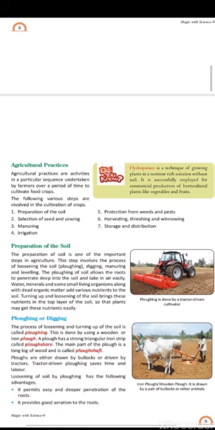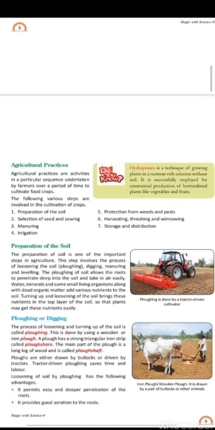Our farmers take various steps to cultivate their fields and prepare for crops. First, preparation of the soil. Second, selection of seed and sowing. Farmers select which varieties are good for production. Third, manuring. Our farmers use manure and chemical fertilizers. They use whichever is good in crop production.